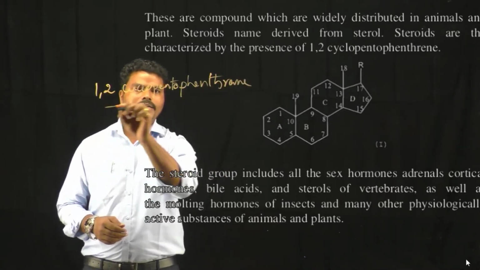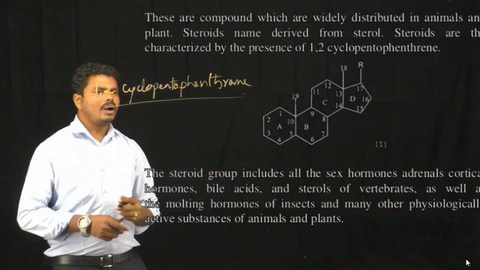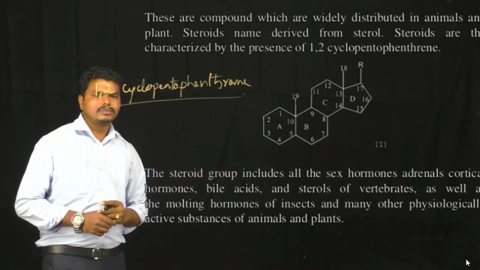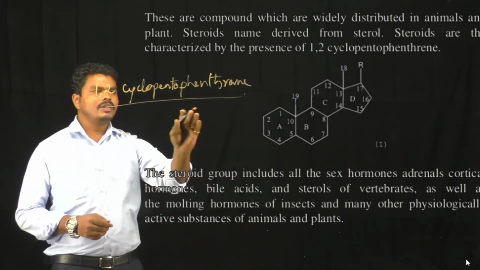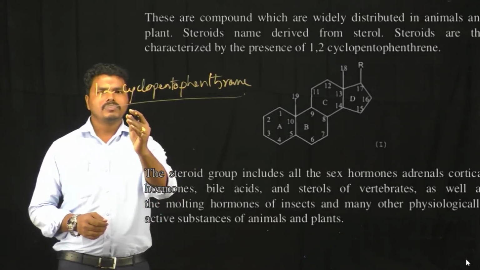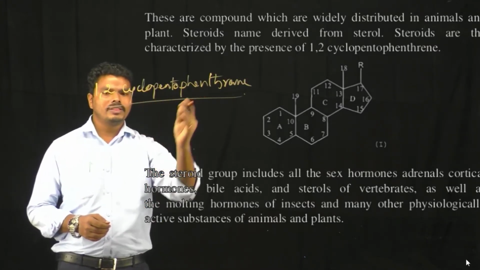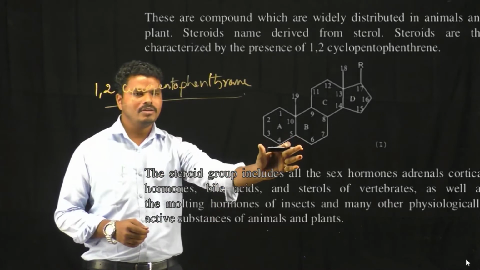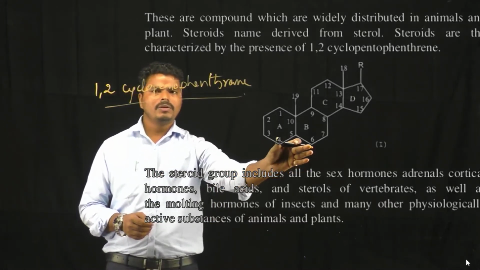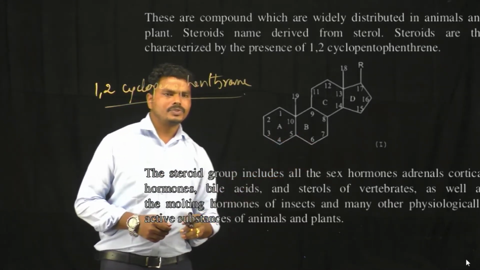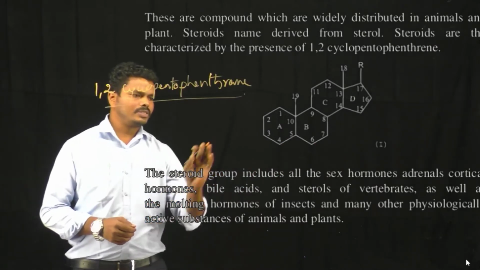So this is the basic moiety which is present in all types of sterols. The basic moiety present in all sterols is nothing but 1,2-cyclopentanophenanthrene. So this is the basic moiety of all sterols.